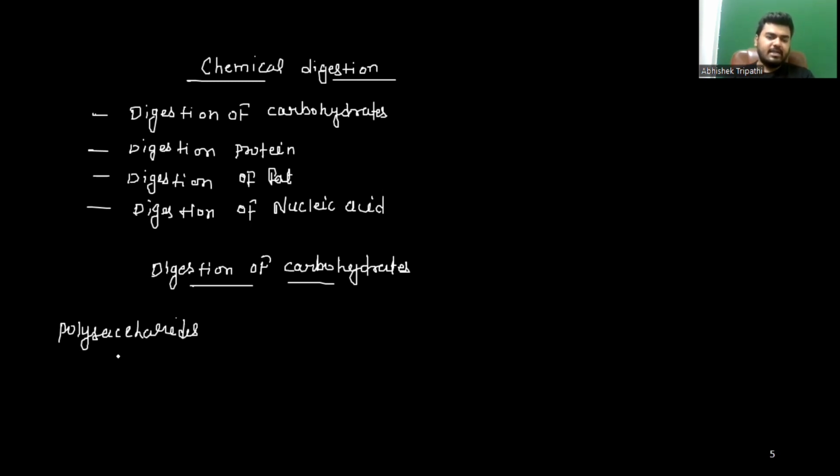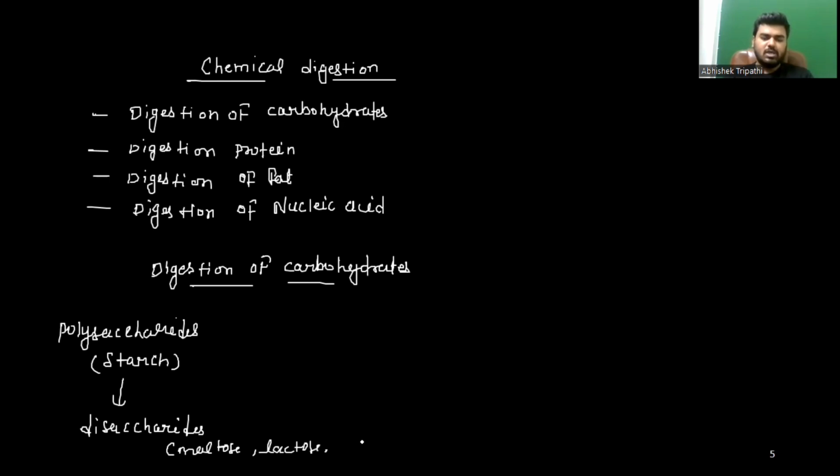This polysaccharide is in the form of starch. This polysaccharide is converted into disaccharides. Disaccharides, like maltose, lactose, and sucrose. So all these are disaccharides. And finally this disaccharide will convert into monosaccharides.